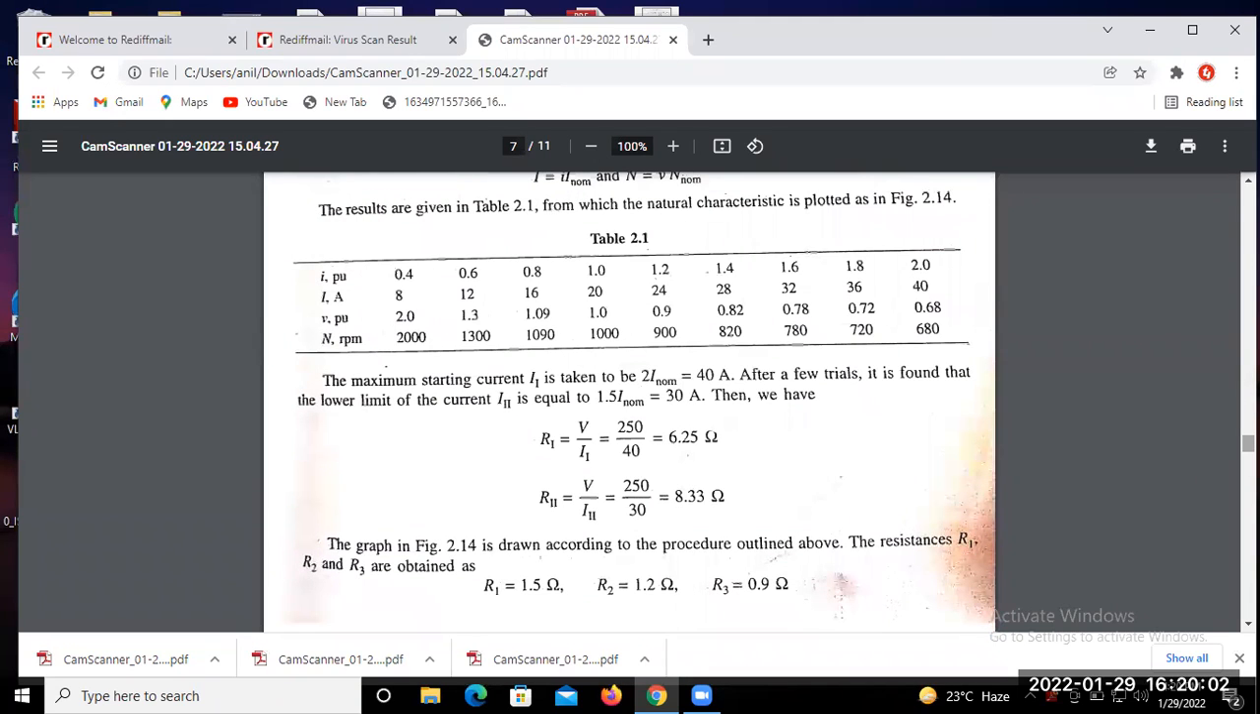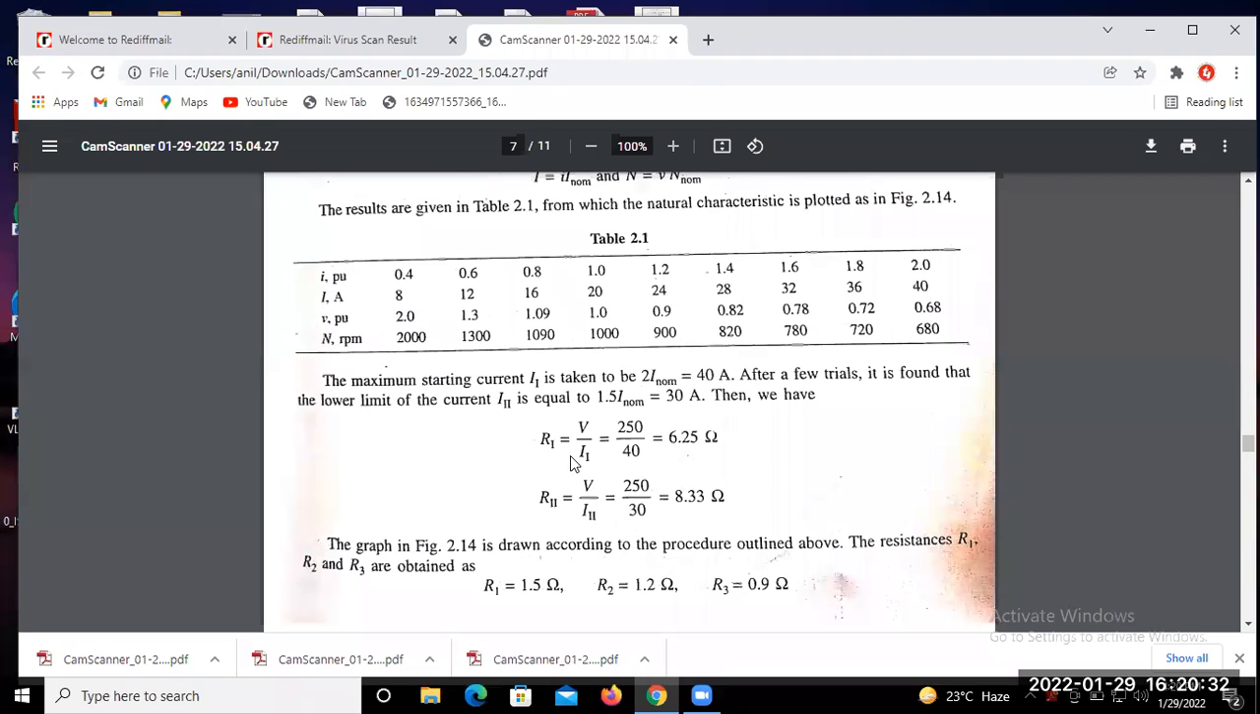So the maximum starting current I1 is taken to be how much? 2 I normal, that means 2 into 20 equal to 40. So we find out from this the per unit value of this one, which is about the field current. Okay, and this one is your per unit supply voltage, taking this one, and speed. Okay, so R1 equal to कितना हो जाएगा?